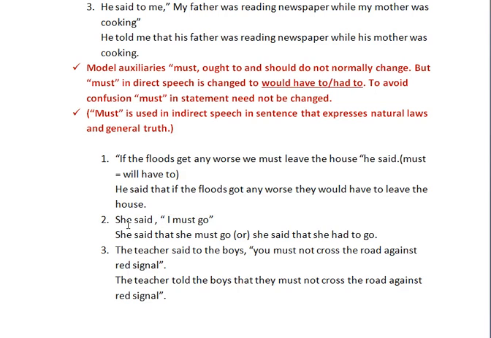See another example. She said, I must go. So how could you change? She said that she must go. You can use it in sentences like this manner, or else she said that she had to go. Both the things are correct. You can use must, or else you can use she had to. Whatever it may be, both formats are correct. See the next example. The teacher said to the boys, you must not cross the road against red signal. So the teacher told the boys that they must not cross the road against red signal. So you can use the must itself.